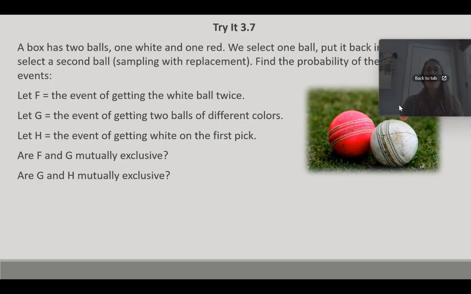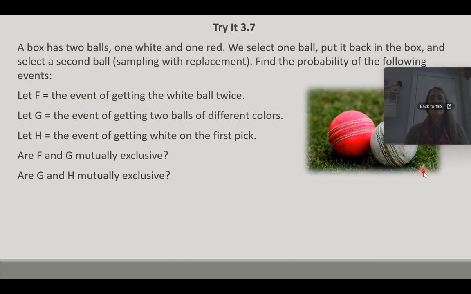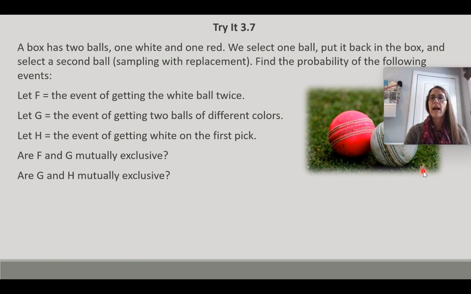So a box has two balls, one white and one red. If we pick one ball and put it back in the box and then pick a second ball, so that's sampling with replacement, we're going to find the probability of the following events. Let's let event F be the event of getting the white ball twice, so white, white. G is the event of getting two balls of different colors, so that would be white, red, and red, white. H is the event of getting white on the first pick, so that would be white, red, or white, white.